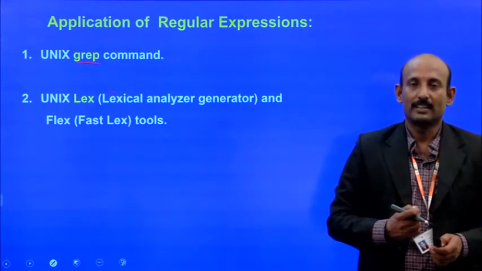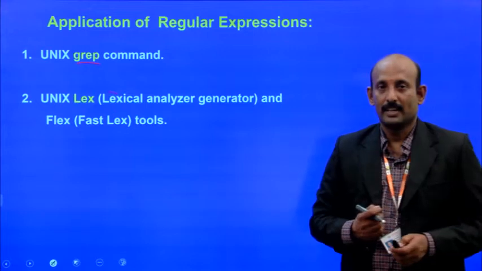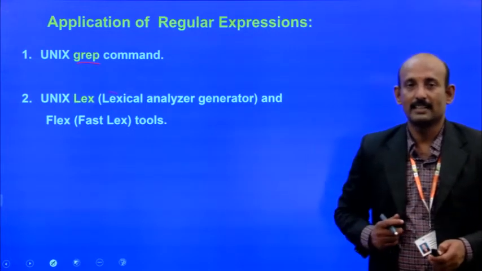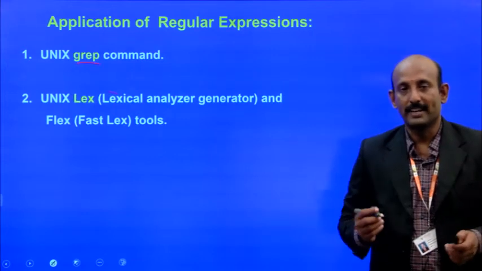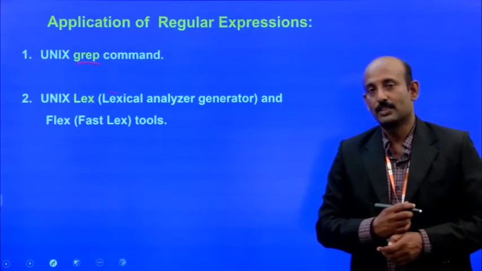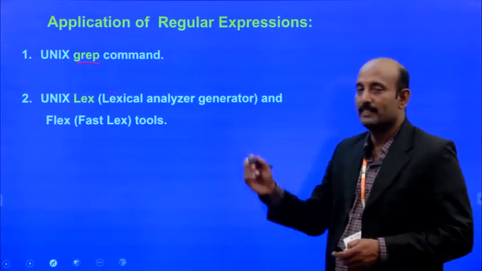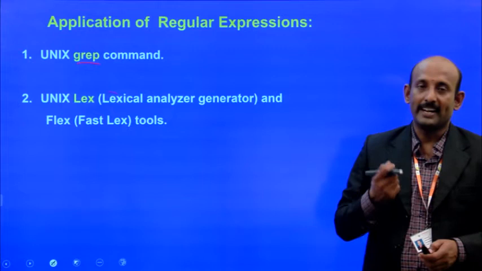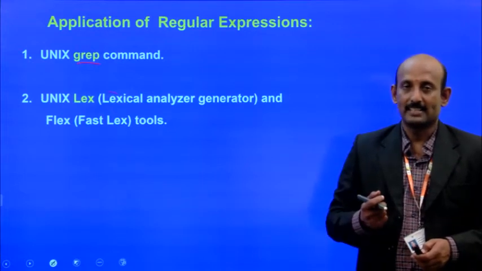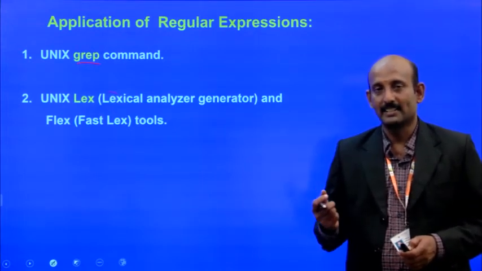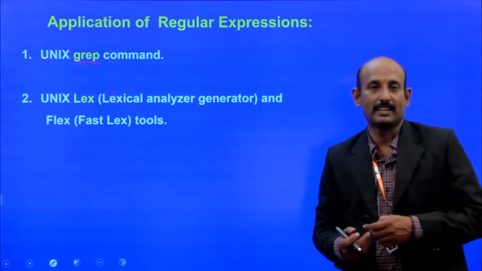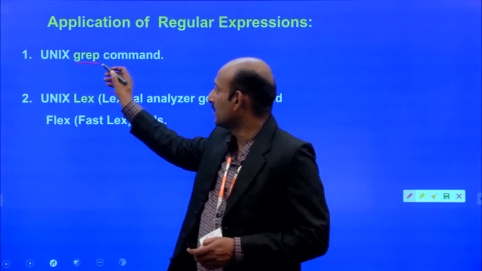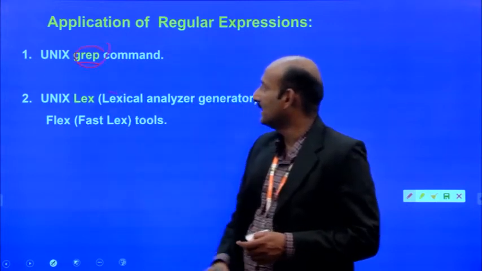Unix is a shell programming or operating system, where in shell programming there is the grep command. By using the grep command we can find text, that is, occurrences of the given text or how many times it occurs. So these regular expressions are used in Unix by using the command grep.